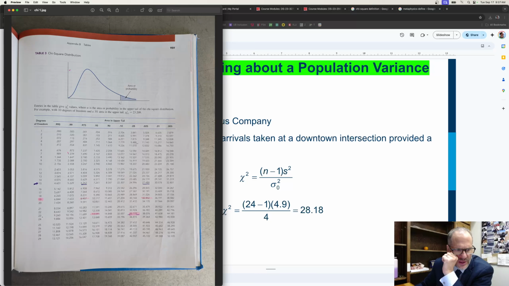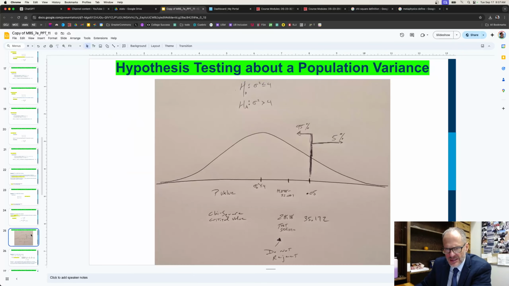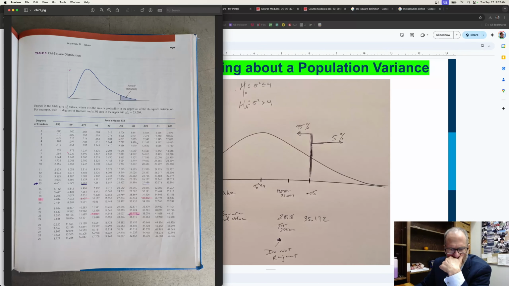So if we look, where would 23 degrees of freedom be right there? And where would 28.18 fall? 28 is going to be between 14 and 32. So we're going to be between 0.9 and 0.1. So between 0.9 and 0.1. And so here we have 28.18 as our test statistic. And then here we're going to be between 0.9